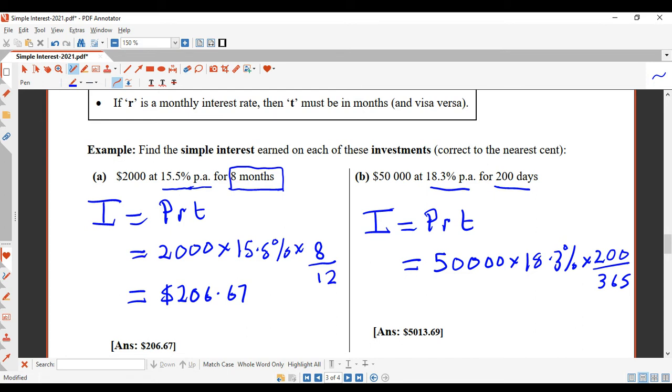Put that into your calculator: 50,000 times 18.3 shift percent times 200 on 365 equals. You'll have to press your SD key on your calculator to convert it to a decimal. And then that gives you $5,013, and then actually it should be 70 cents, not 69 cents. That should be a 70 there to the nearest cent.